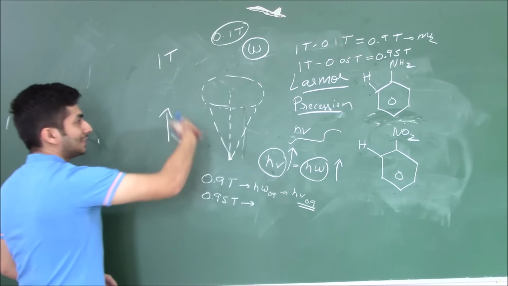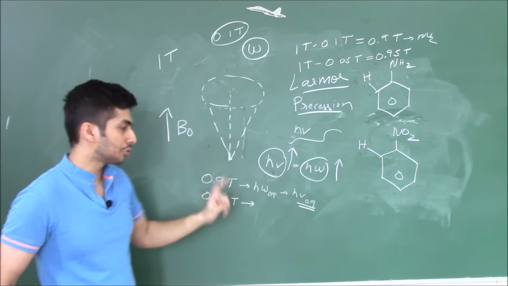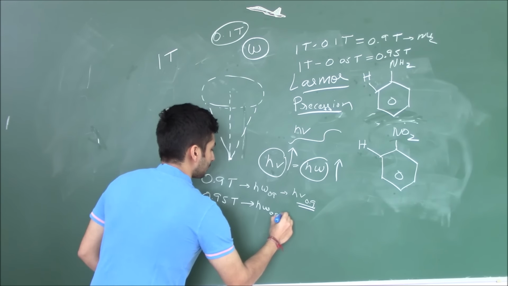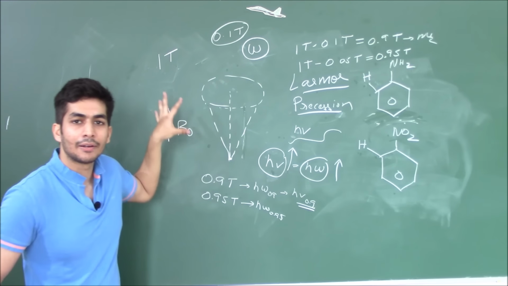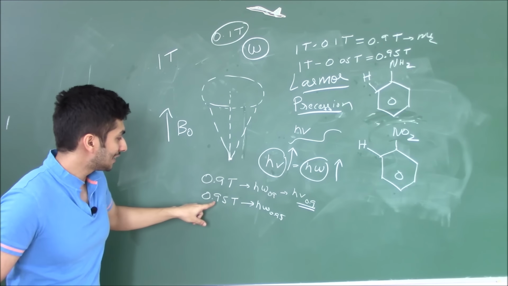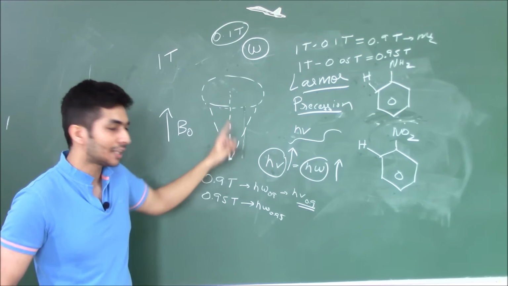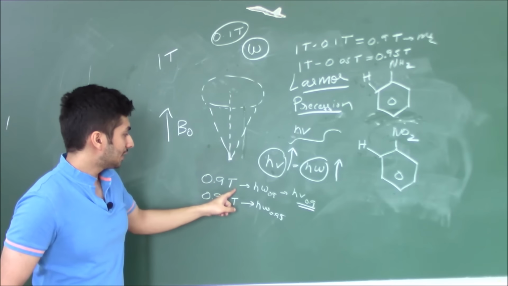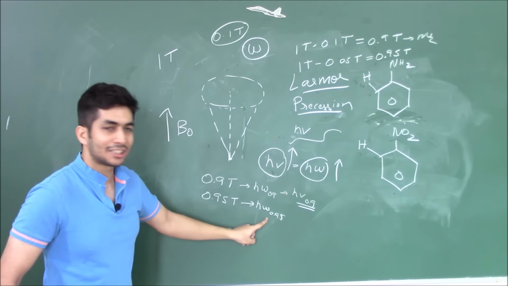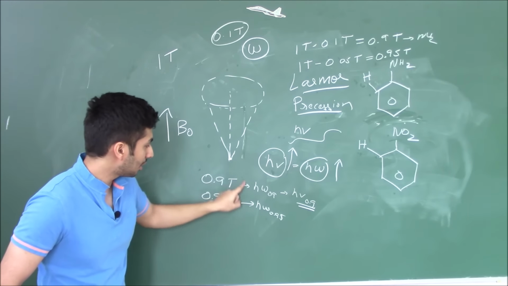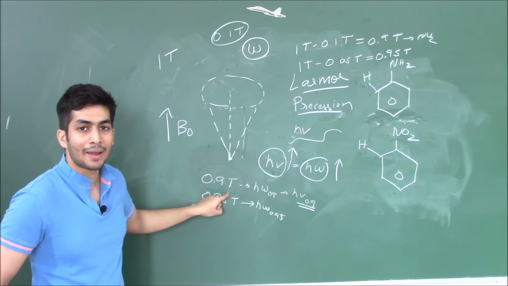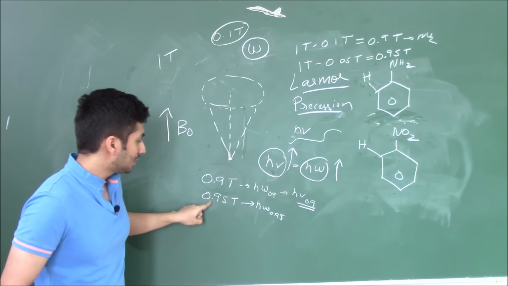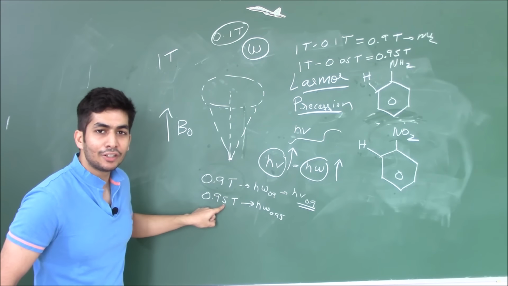So that means the frequency of the precession of this particular hydrogen is greater. Now this one is precessing at 0.95 Tesla. It is seeing a higher external magnetic field. Because this one is seeing a higher external magnetic field, it will precess faster as compared to the NH2 proton. As compared to this aniline proton, the nitro proton will precess faster because in NMR, the aniline proton is seeing a magnetic field of 0.9 Tesla, whereas the nitro proton is seeing a magnetic field of 0.95 Tesla.